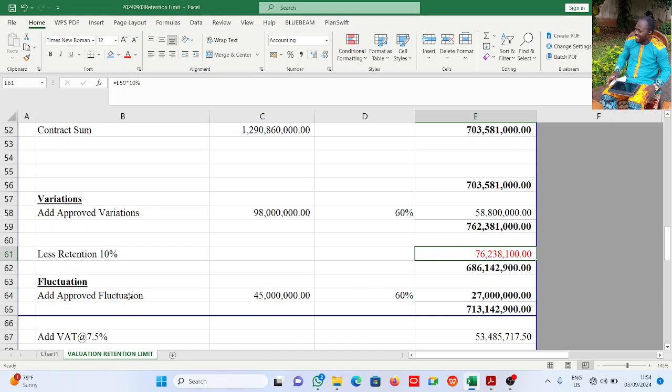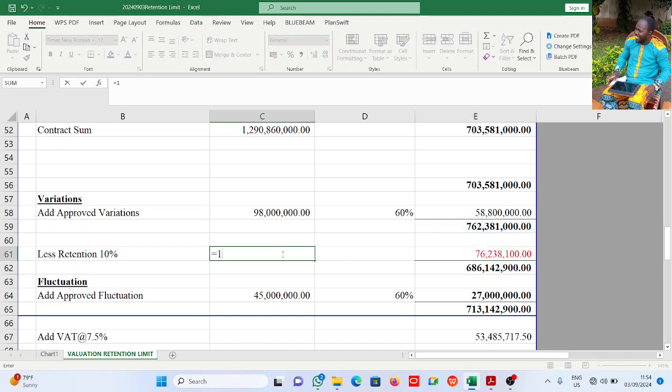This is where I'm coming to. Then we add fluctuation. Now, see, retention here is 10%. You see it here, 10% times this amount here. That gives me this.